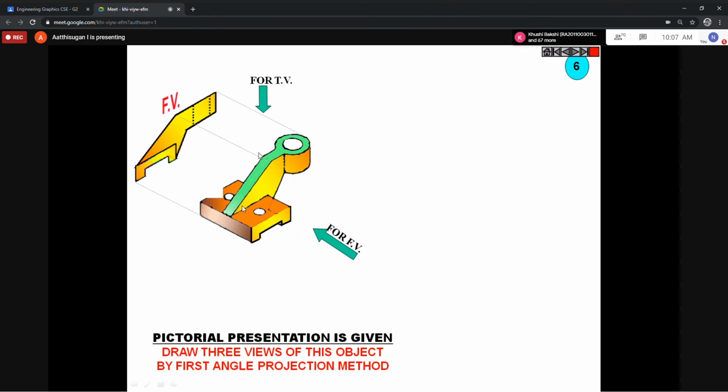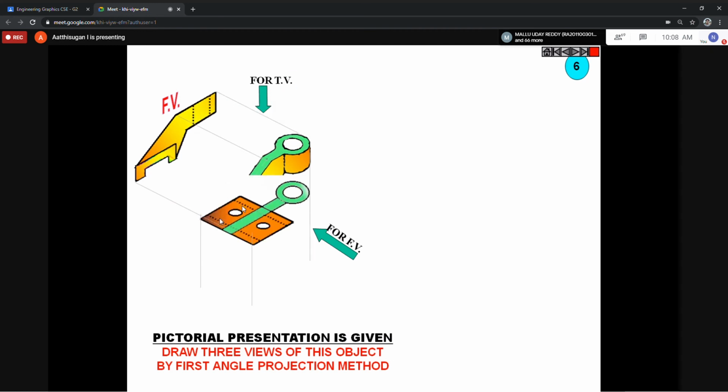The shape will be this, the hole diameter is controlled by a dotted line, but this hole is another. For this hole you draw a dotted line from here also. In the top view, this hole as well as this hole, the top view has only these lines. This length only you draw the dotted lines, only this portion. In the side view, you draw a dotted line for this circle, this circle, as well as this portion.